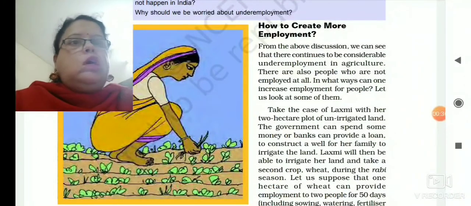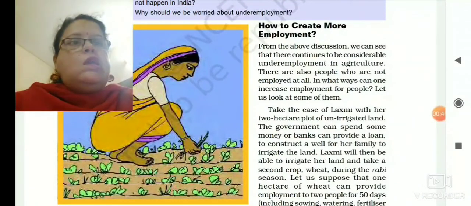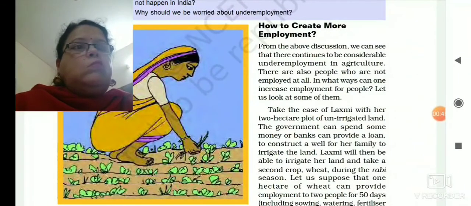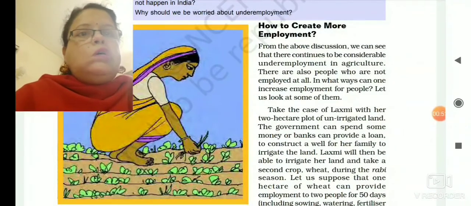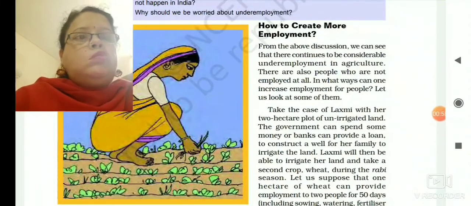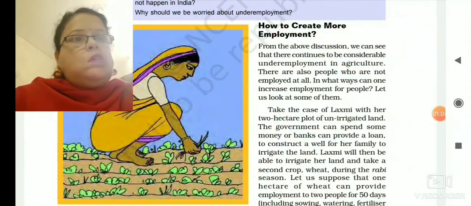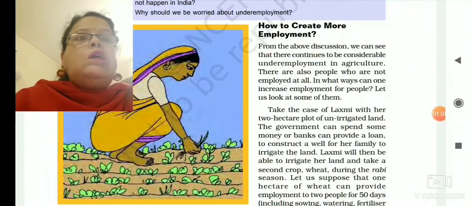Actually on that day we have discussed different problems of the rural sector, mainly the prevalence of disguised unemployment or hidden unemployment, where apparently it looks that everybody is working, but in actual everybody is not working. If some of the workers are removed, then also the total product remains the same. This situation is known as disguised unemployment or underemployment.